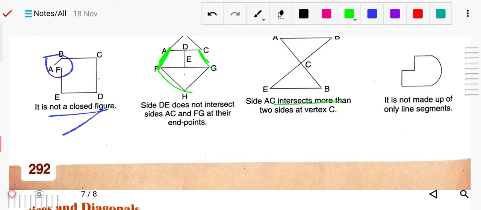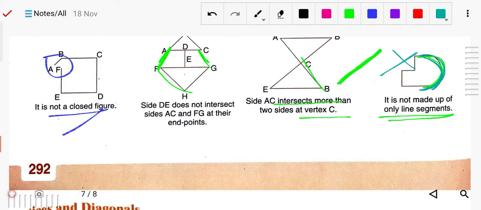Here, AC intersects more than two sides at vertex C, so this is also not a polygon. This one is not made of only line segments. Line segments should be straight lines, but here curves are used, so this is not a polygon.